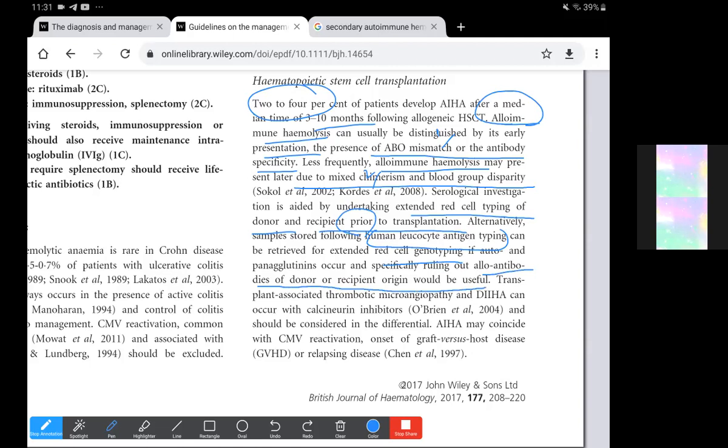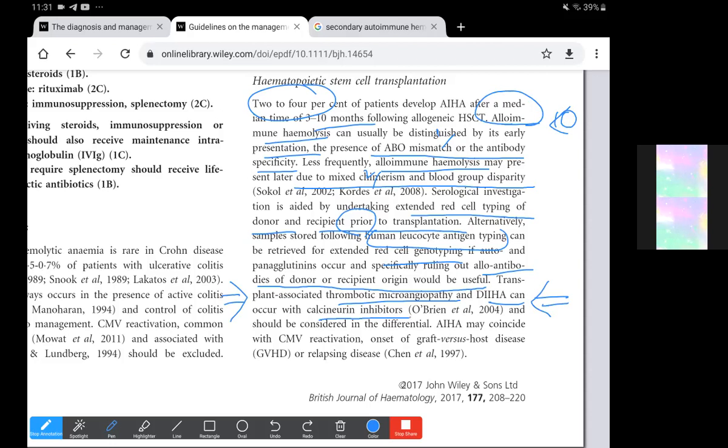Transplant associated thrombotic microangiopathies, TMA, and drug associated causes. In the setting of transplant, we can not only have an alloimmune cause for hemolysis, but also transplant associated thrombotic microangiopathies and drug-induced hemolysis because of the calcineurin inhibitors given post transplant.